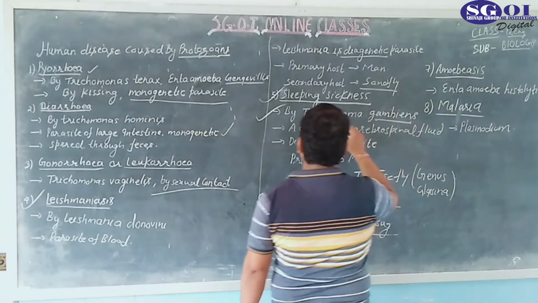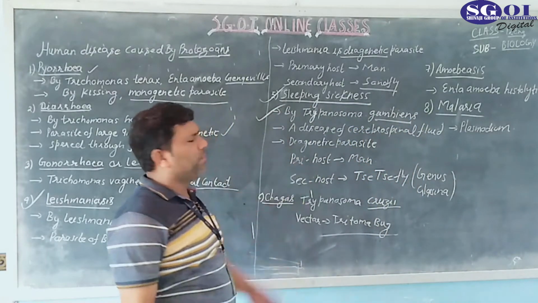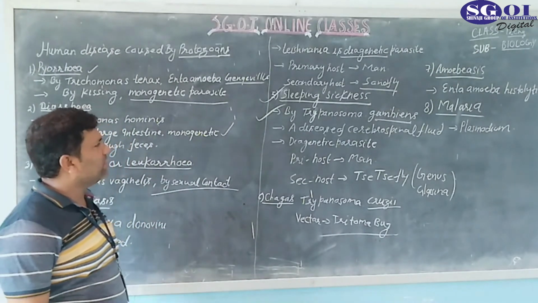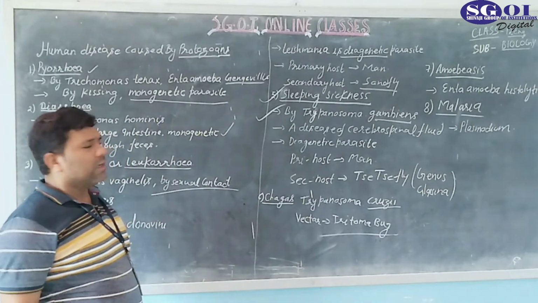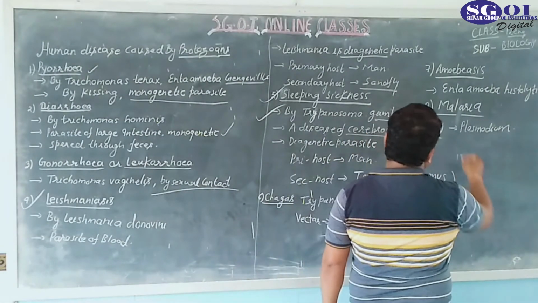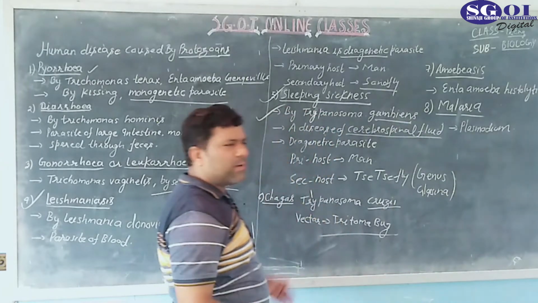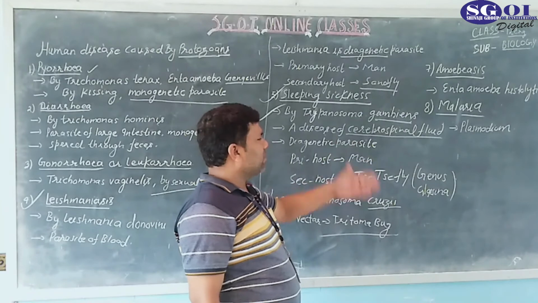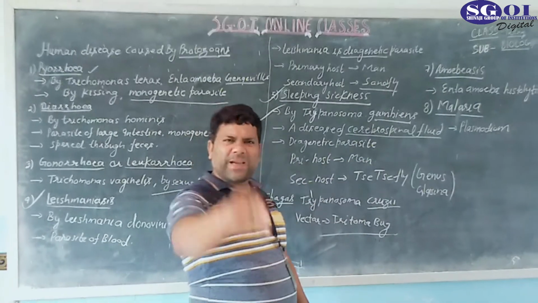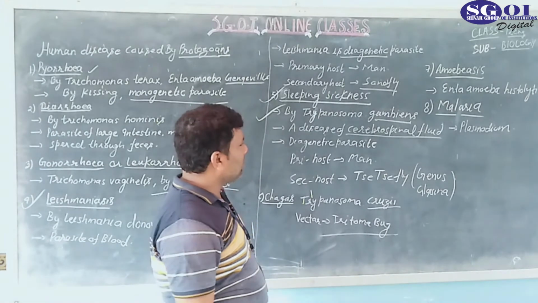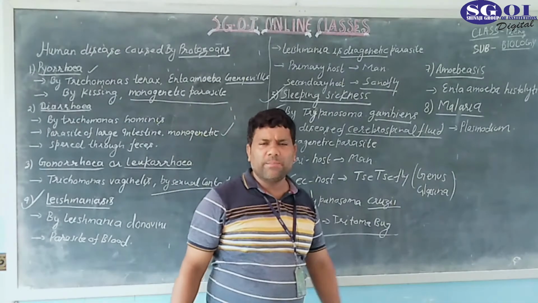Trypanosoma gambiense is actually the causative agent of sleeping sickness. It is a disease of the cerebrospinal fluid. What is cerebrospinal fluid? It is a type of fluid that is found between the meninges of the brain. This cerebrospinal fluid also fills the spinal cord, and it is in contact with the spinal cord.